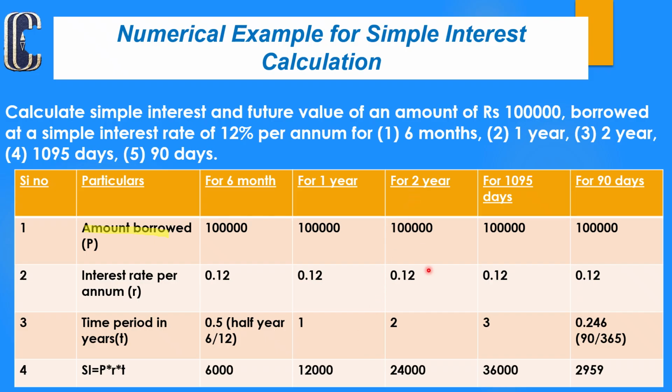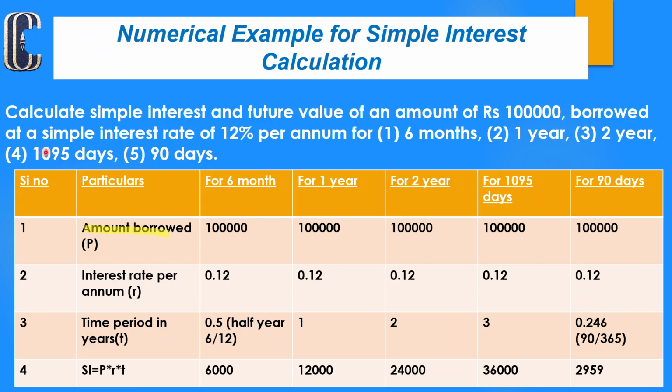For the second year, the principal amount will again be 1 lakh. The rate of interest is 12%, that is 0.12. Time duration is 2 years or 24 months. So T is 2. When we apply the formula of simple interest, principal 1 lakh rupees into 0.12, the interest rate, and the 2 years of duration, the calculated simple interest is 24,000.